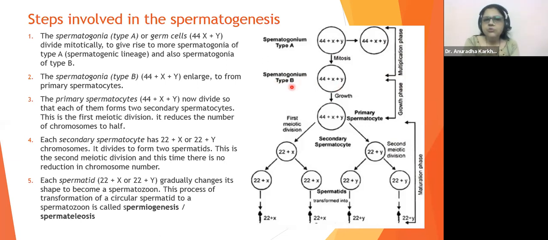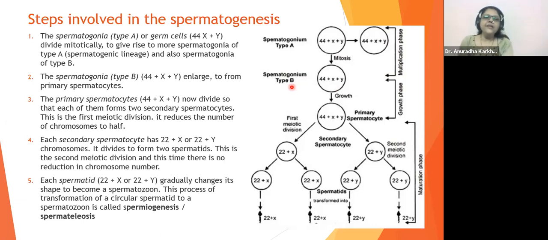So have you all understood this? If there are, say, 10,000 spermatogonium type A cells, they'll make 20,000 spermatogonium type A cells, out of which a few cells will again act as parental cells and undergo mitosis, while a few will start maturing and growing.